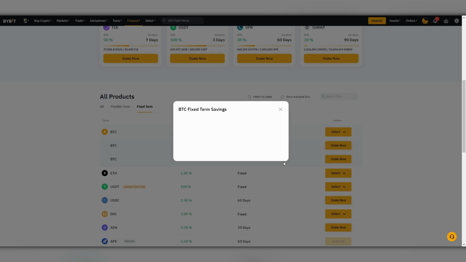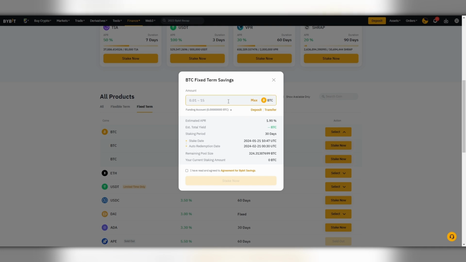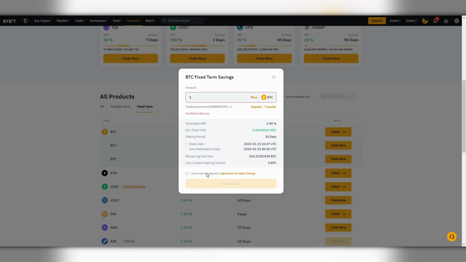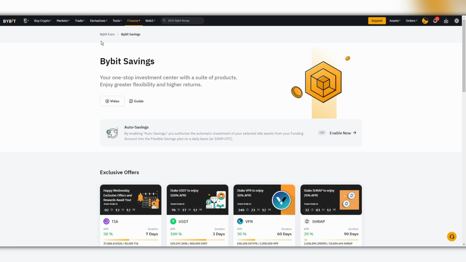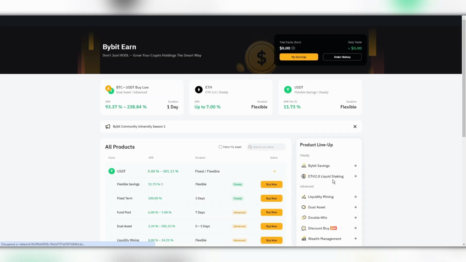This is just as an example. Click on Stake Now. You just enter the amount of Bitcoin you want to freeze, you agree, click Stake Now, done. In 30 days you get respectively this amount, that's it. Next you can stake it again, or you can use it in some other way. This is Bybit Savings. Next is Ethereum 2.0.